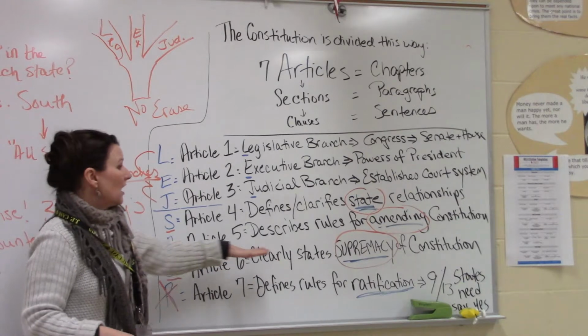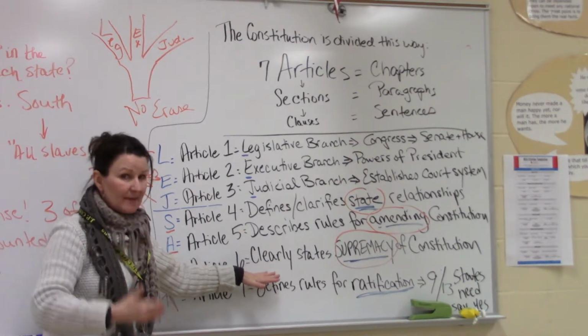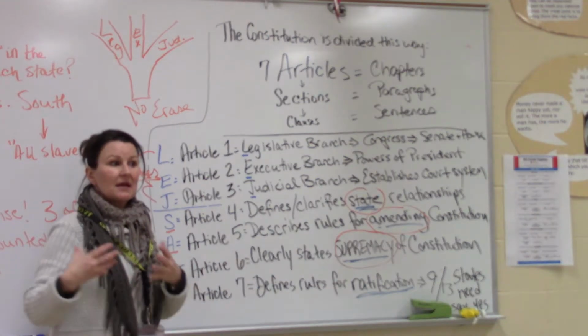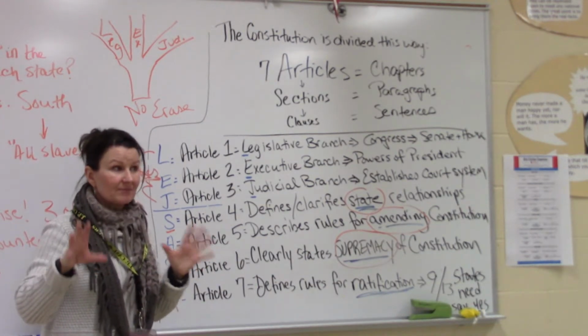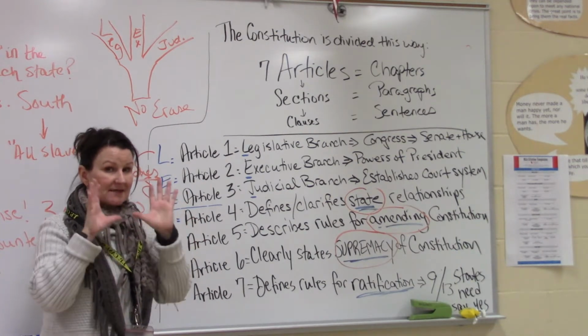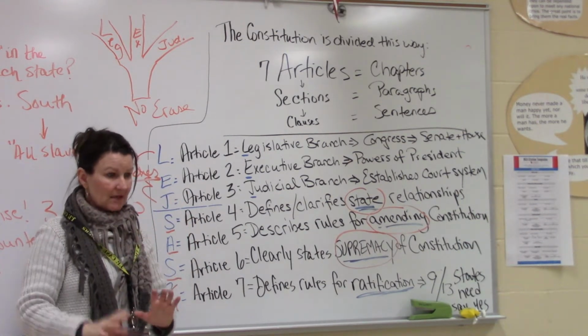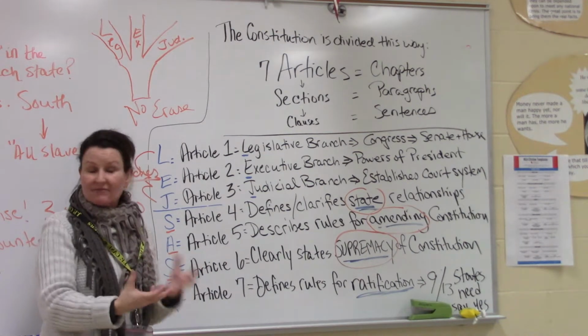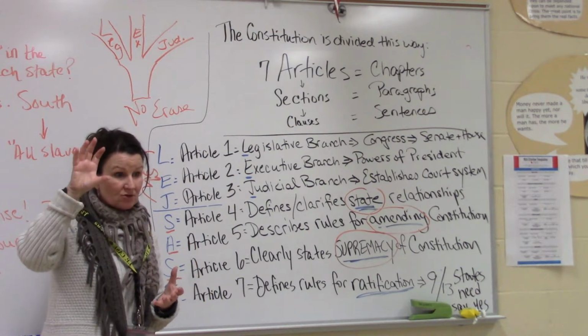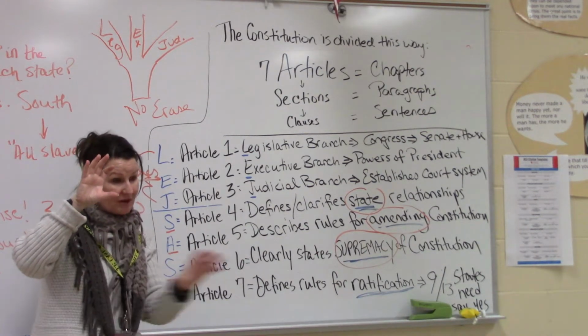Article 6 just asserts supremacy. It's the supremacy article, and this addresses something that the Articles government didn't address, which is that the federal government is supreme over the states. The definition of federalism is that you have a powerful central government that shares power with regional governments.